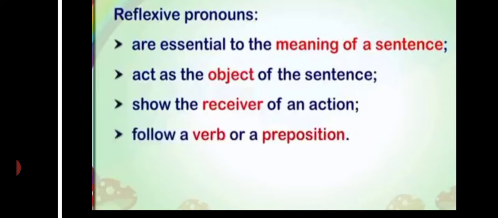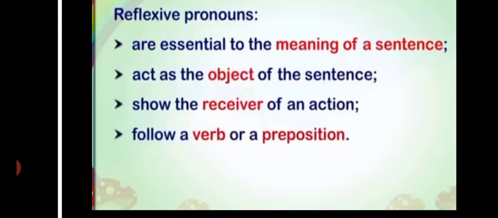Reflexive pronouns are essential to the meaning of a sentence. They act as the object of a sentence, so the receiver of an action, and follow a verb or a preposition. Reflexive pronouns are used to reflect the action done by the subject upon it. In other words, it refers to the same person as the subject of the verb. It is formed by adding self for singular number or selves for plural numbers to the personal pronoun.